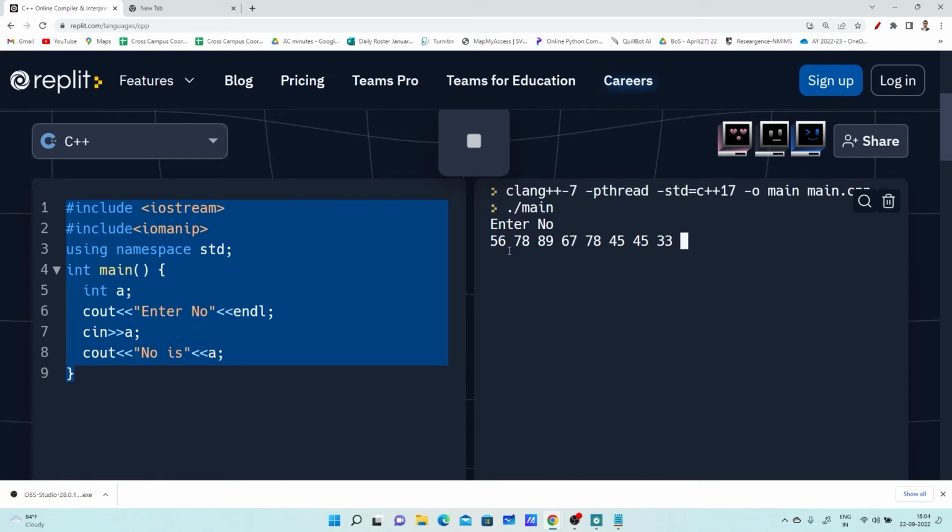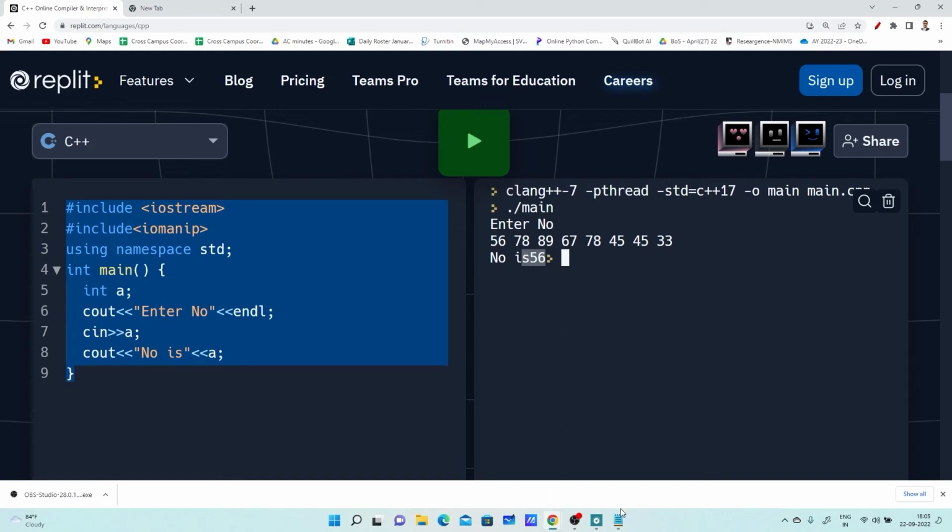Whenever we are giving the input, we can separate it by giving a space, or we can separate it by pressing the enter button. But this statement waits for the enter button to read the input. Right now, I have separated the input with spaces but have not pressed enter. So I am pressing the enter button so that it will start reading the input. It reads the number, and this number is 56. All the rest of the numbers are discarded. This is how you can read the input and display the output.